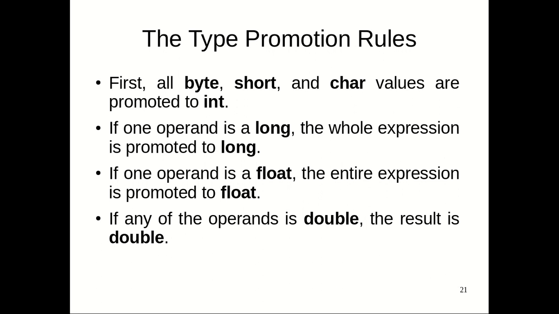If one of the operands is float, then the entire expression becomes float, and double is the highest level. So if any one of the operands is double, it is automatically promoted. Not the destination, let me tell you, the entire expression. If one of the variables in the expression contains double, the entire thing has to be promoted to double level before the evaluation happens. Then the destination conversion is done by the type conversion. You have already seen that part.